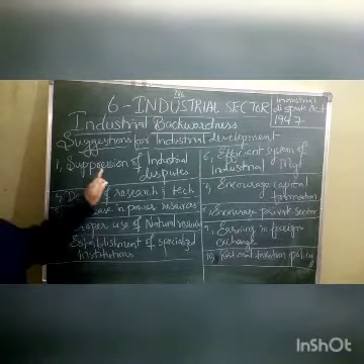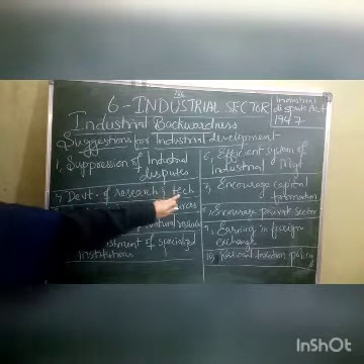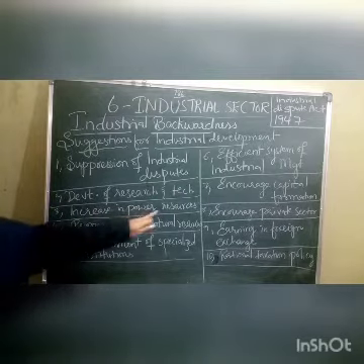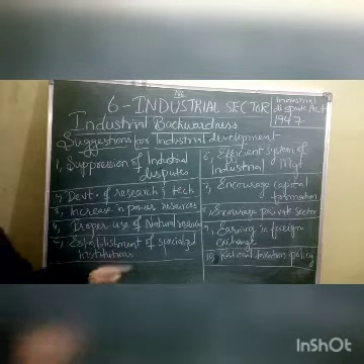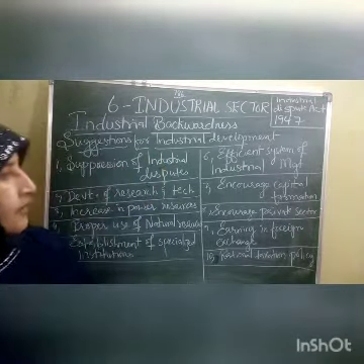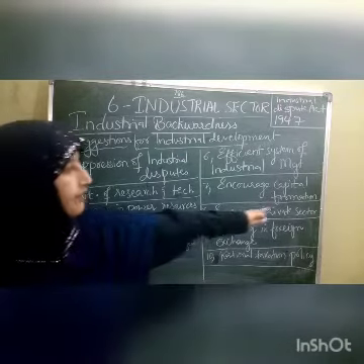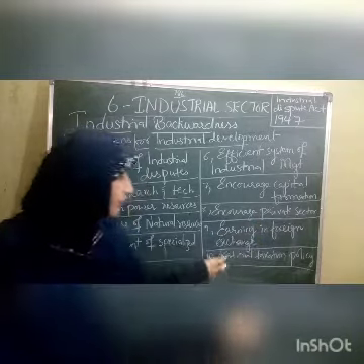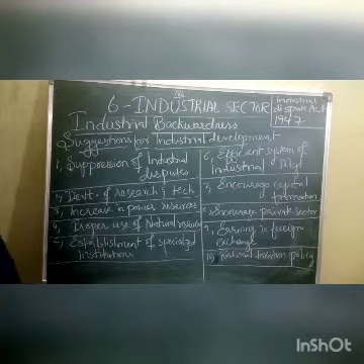So the first one, children, what are the solutions? Suggestions are: suppression of industrial disputes, number 1. Development of research and technology. Increase in power resources. Then proper use of natural resources. Establishment of specialized institutions. Efficient system of industrial management. Then followed by encourage capital formation, encourage private sector, earning in foreign exchange, and the rational taxation policy. So let us start one by one with all these solutions.